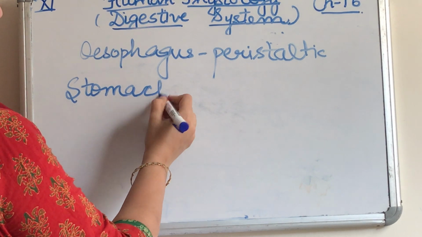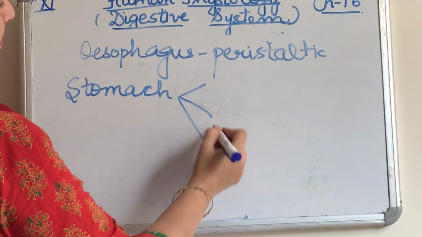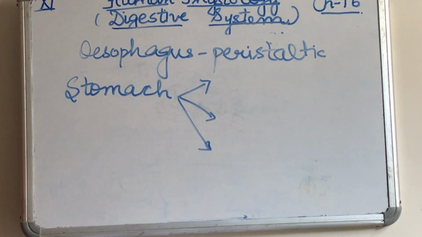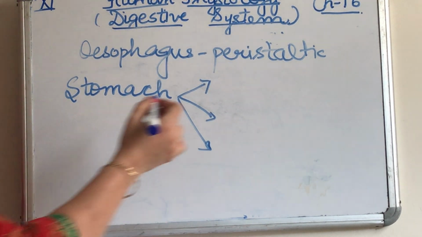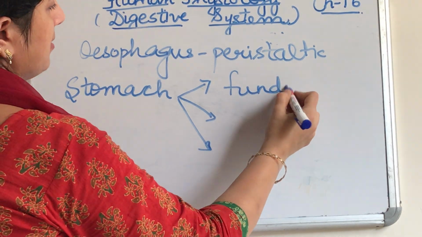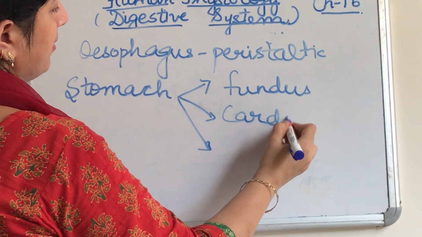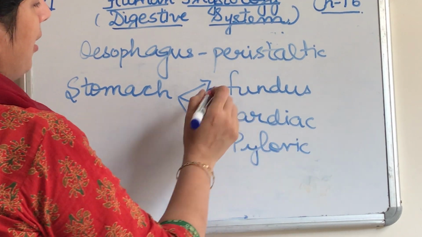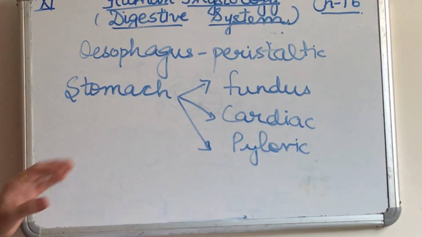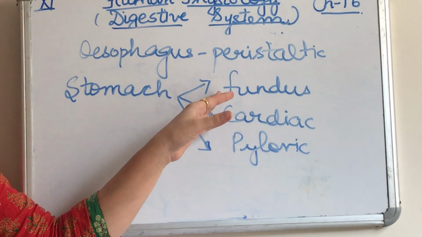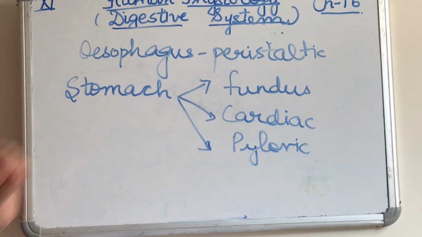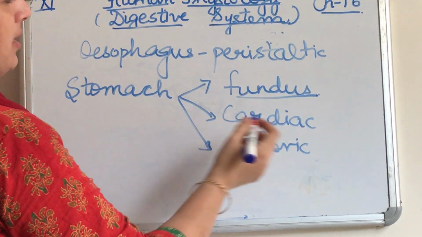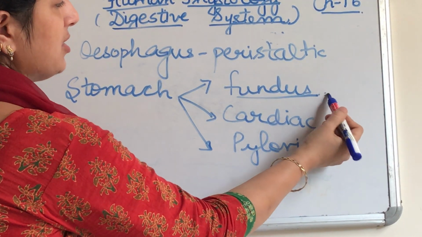It's a J-shaped organ, and the three parts of the stomach are fundus, cardiac and pyloric. The fundus part has a sphincter that is known as the gastroesophageal sphincter.